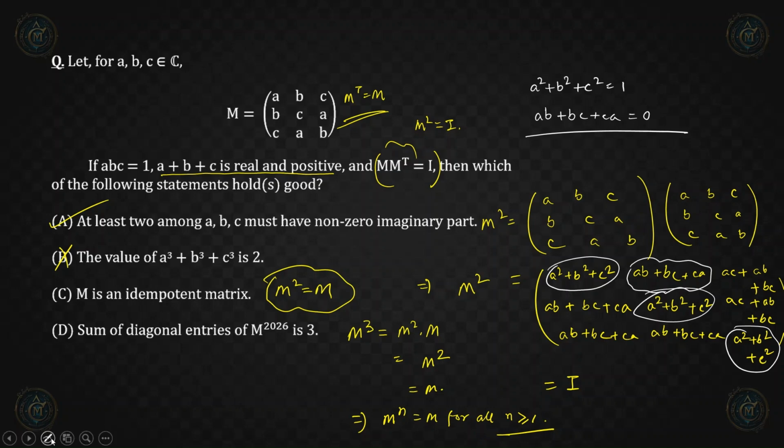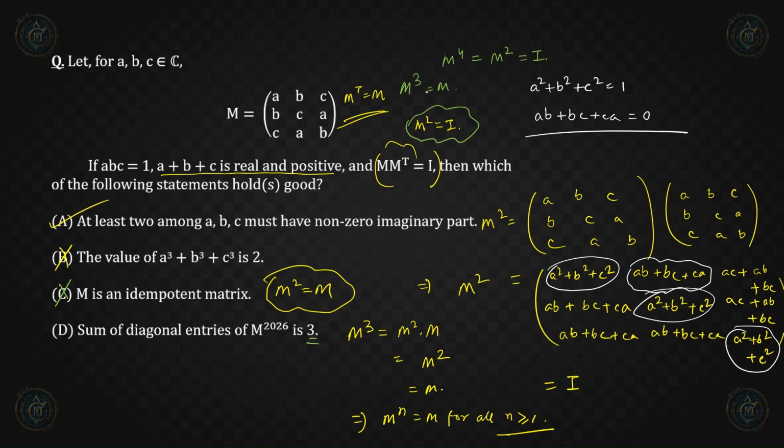This is the definition of an idempotent matrix. But in the question, we are given this information, right? M square equal to I. That means M cube will be M, right? And then M to the power 4 will be equal to M square, that is again equal to I. So this M to the power n is not equal to M for all n greater than or equal to 1. That definition is not satisfied. That means M is not an idempotent matrix. So option C will be clearly wrong. Now let us check option D. Sum of diagonal entries of M to the power 2026 is equal to 3.